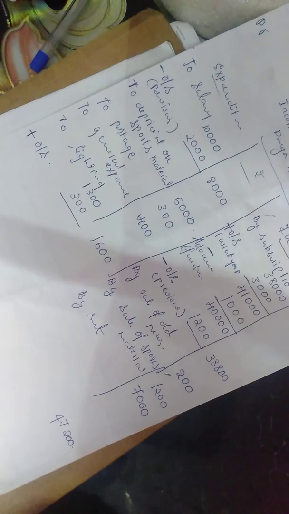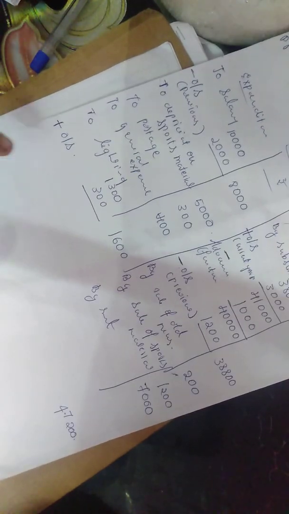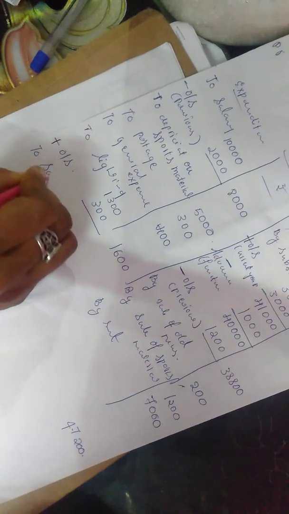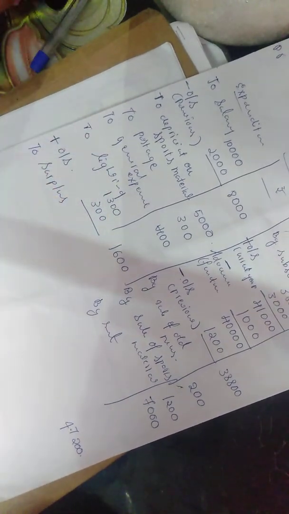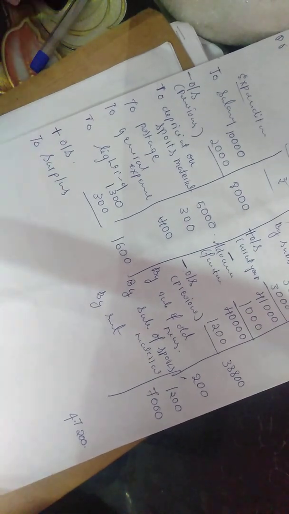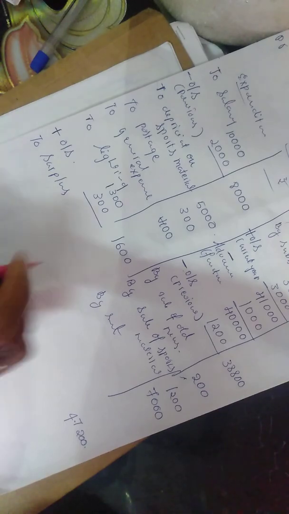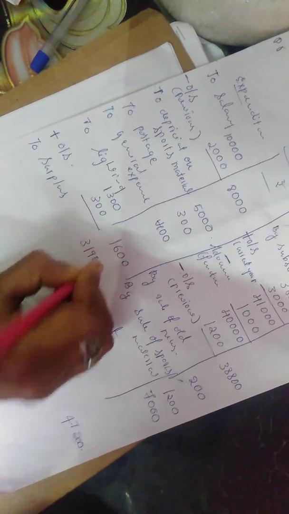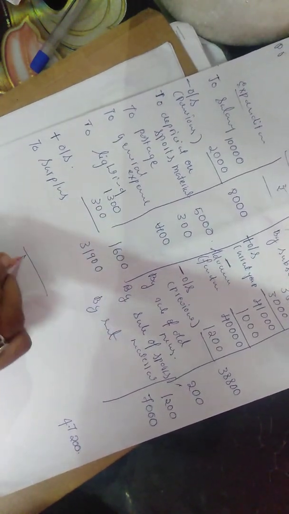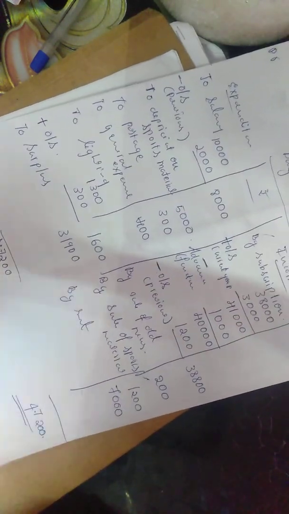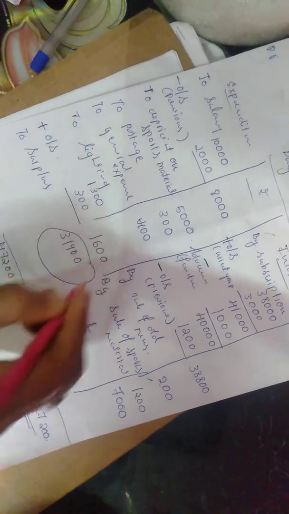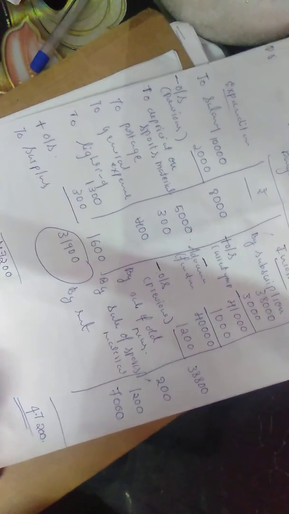So what it says is that there is an excess of income over expenditure, that means surplus, right? So to get the surplus, what we need to do? We need to deduct 15,300 from 47,200. So we are getting surplus as 31,900. So write down the total 47,200. Okay, done, right? This amount needs to be added to the capital fund.